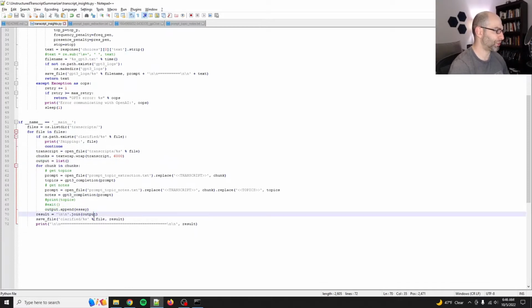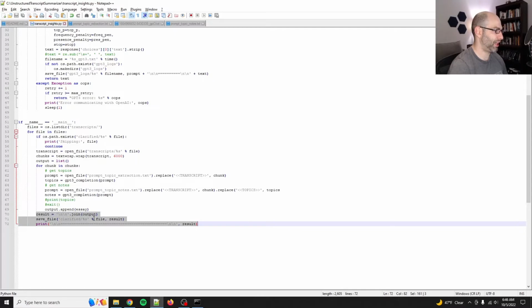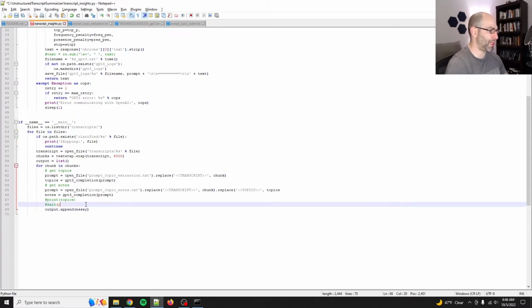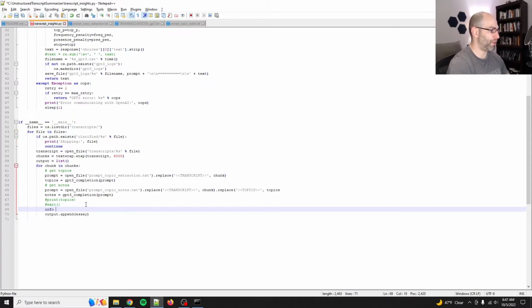And actually, we're not going to save that as that because we're not quite done. But the output, so we'll say info equals, so we'll instantiate a dictionary, and so we'll say topics is topics, and then notes equals notes, so that we're gonna keep the whole Monty.